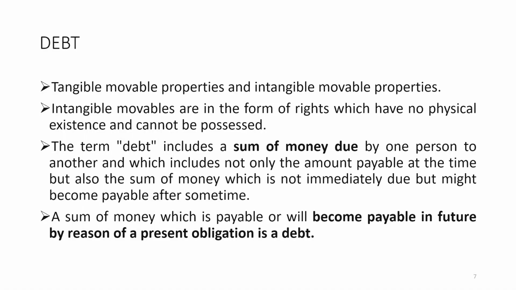For that purpose, to some extent the concept of tort and jurisprudence is necessary here. Where there is a claim, claim over what? If your right has been infringed. If the right has been infringed, then only you have a claim over certain things. So this claim may fall in the category of actionable claim, and debt is also a kind of actionable claim, because first of all it is a claim.